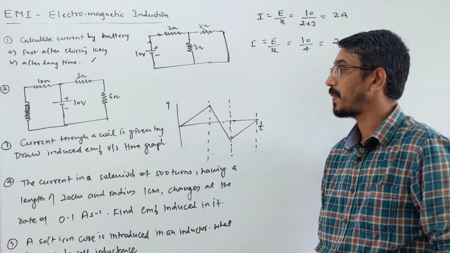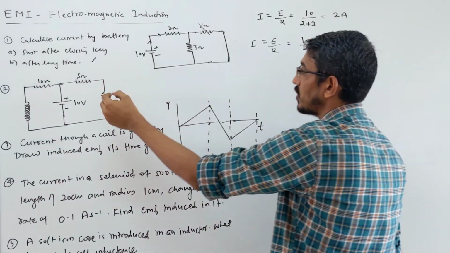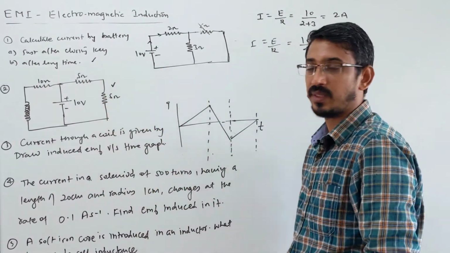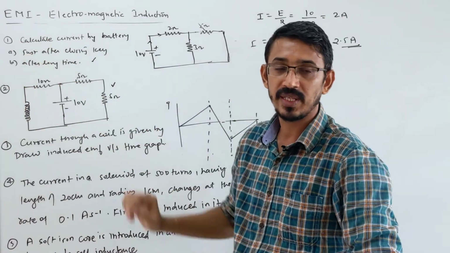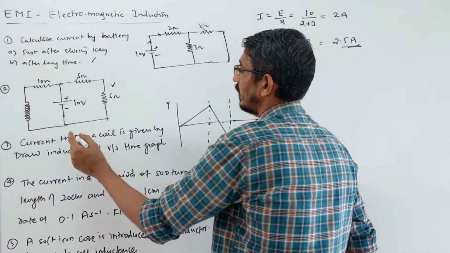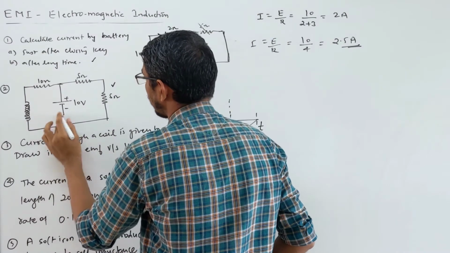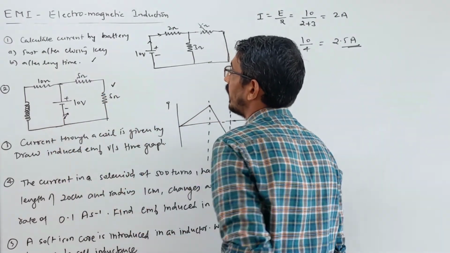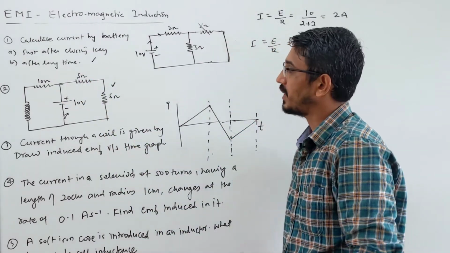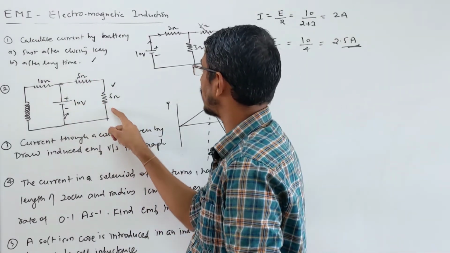Another question is given, for this circuit. The question I'm not changing: calculate the current given by the battery initially and finally, just after closing the switch and after a long time. Some switch will be here, I haven't drawn the switch, it's okay. So look here. Initially, what happens? Where is the inductor? Resistance, inductor here.